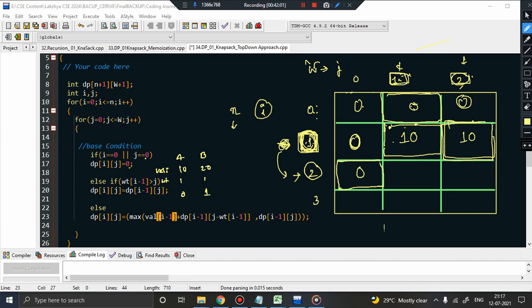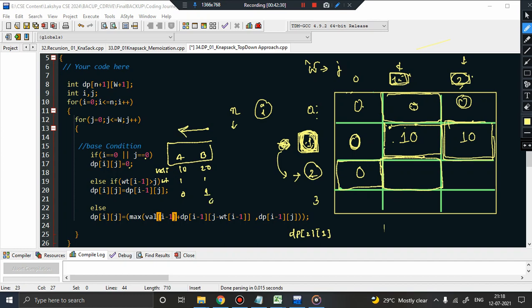j plus plus will bring you to this cell. Now how will you find the value of this cell, dp[2][1]? What will you check? First of all, the weight of the item i minus 1. i is pointing to 2, so 2 minus 1 is 1. If you remember the older concept, if we have some series of elements, we always traverse from right to left, right?